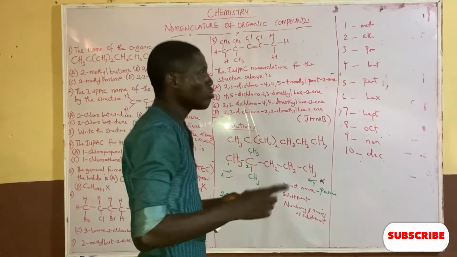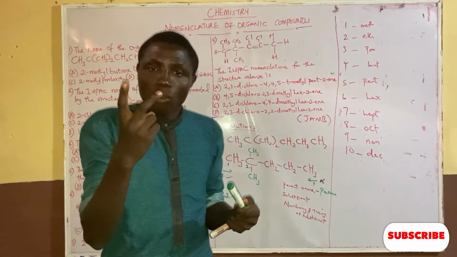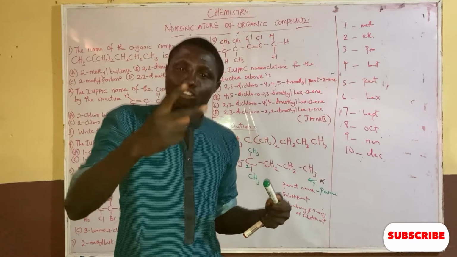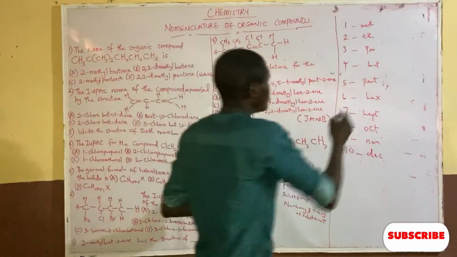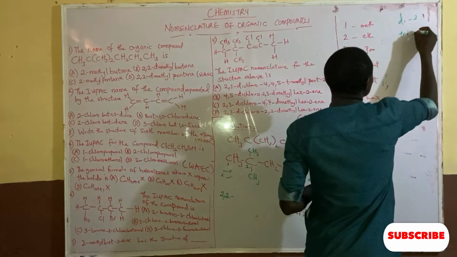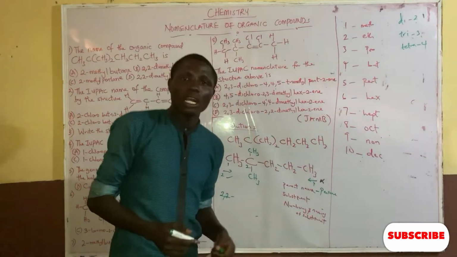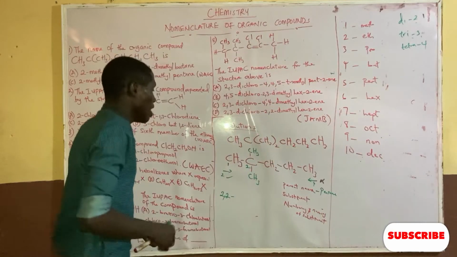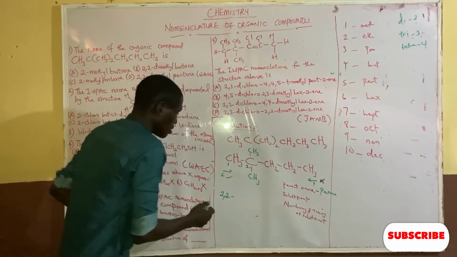Now remember, you also know another thing that we use whenever we have the same substituent repeating itself. Whenever a substituent repeats itself twice, we have di. When it repeats itself thrice, we have tri. When it repeats itself four times, we have tetra. Di is 2, tri is 3, tetra is 4, and that's the highest that we usually have here. If we have more than that, we have penta, but the maximum we usually have is tetra.